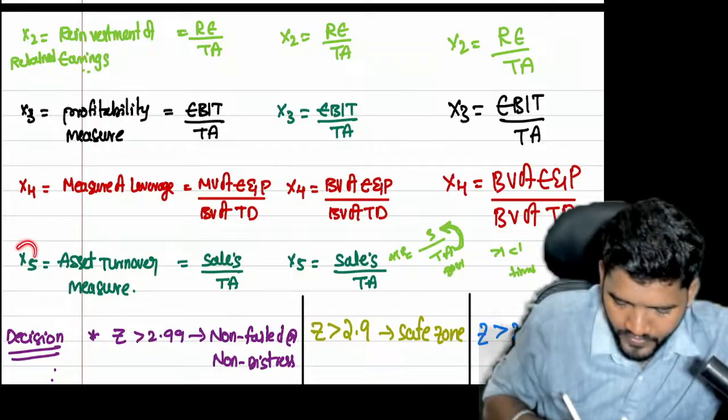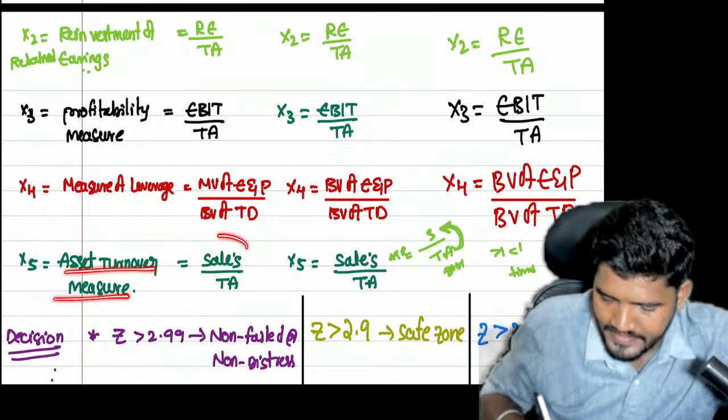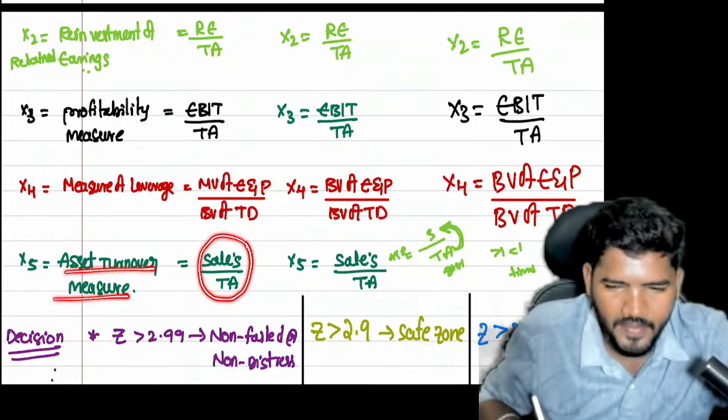Now X5 equals the asset turnover measure. It is an activity ratio: sales divided by total assets.